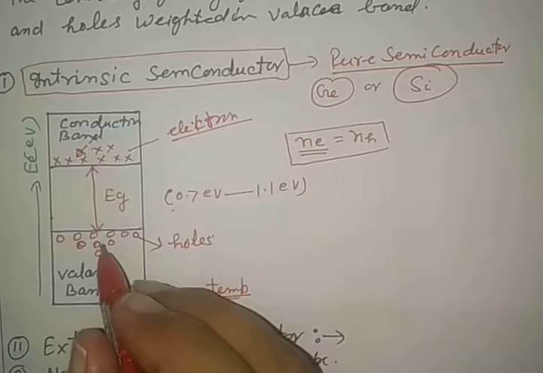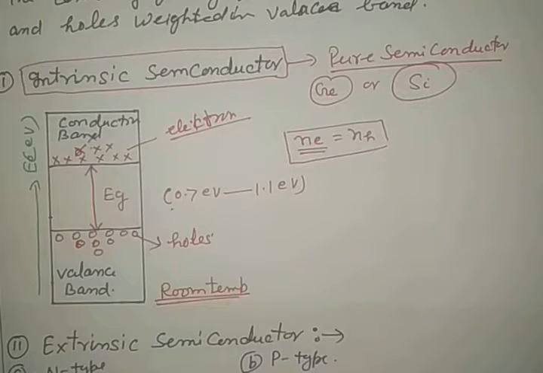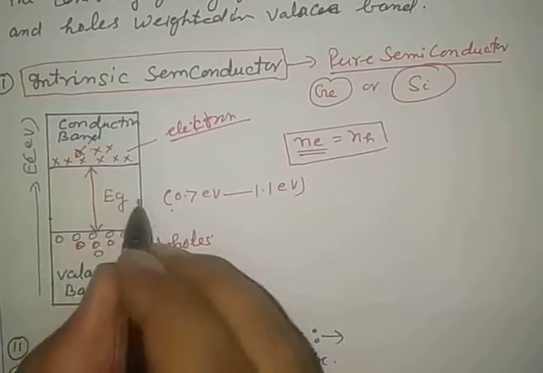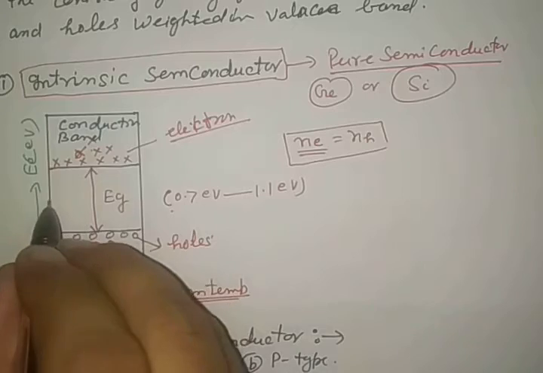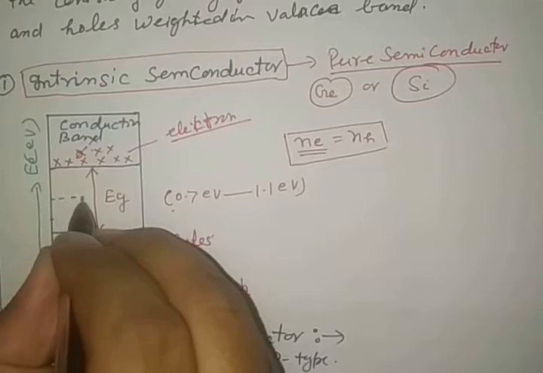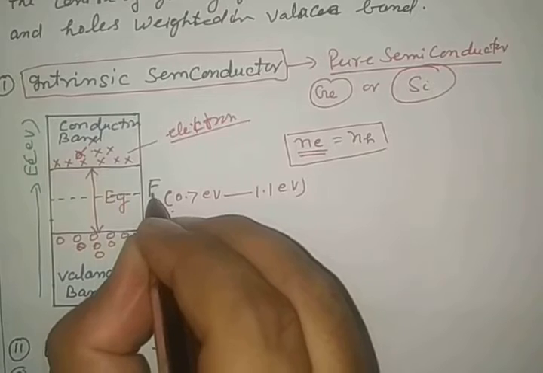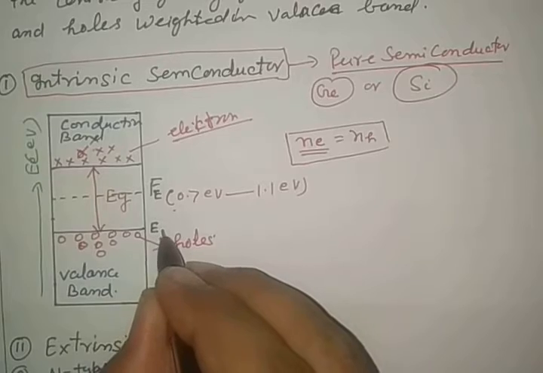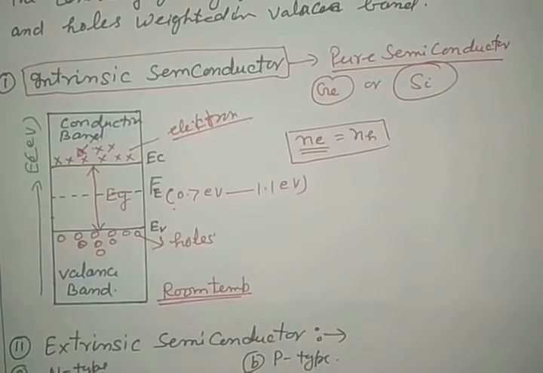My main point is this. To find the Fermi level in this case, see very carefully in this diagram. The Fermi level is the center of gravity line, lying between the holes and the electrons charge. Since both are equal, the Fermi level lies exactly in between the conduction band and the valence band. Here EV is the energy level of the valence band and EC is the energy level of the conduction band.